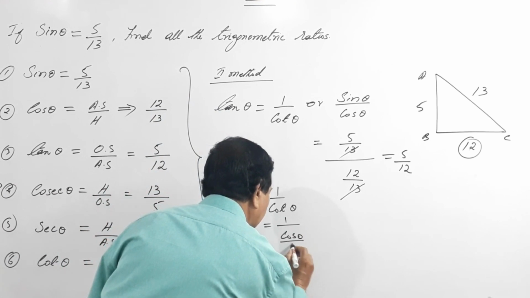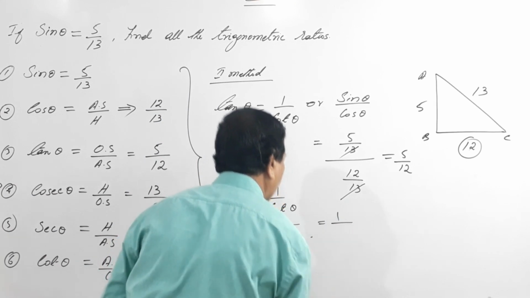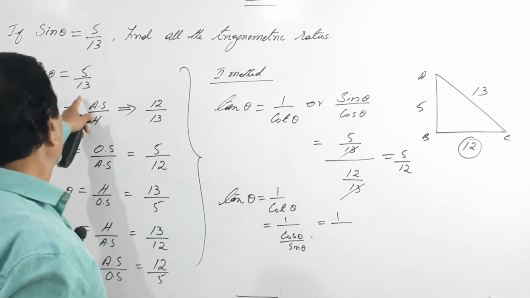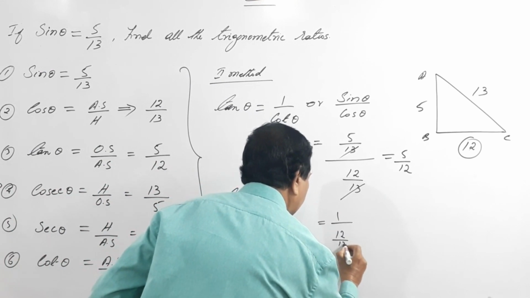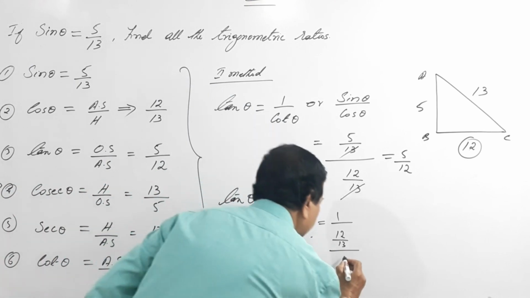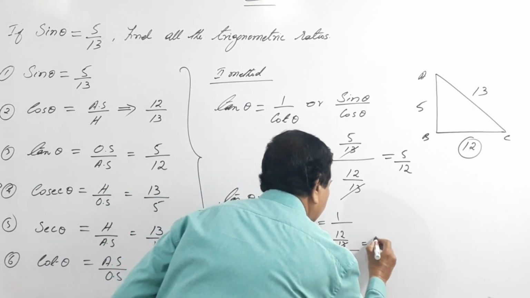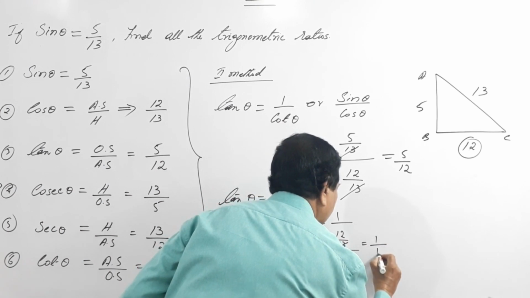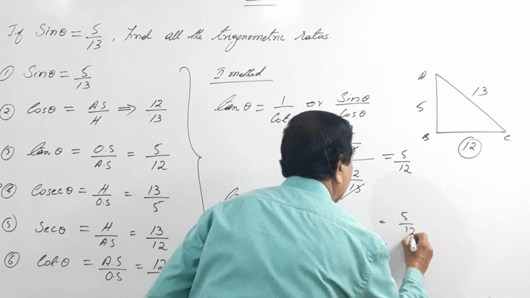Cos theta by sin theta. This is nothing but 1 by cos, which is 12 by 13, divided by sin, which is 5 by 13. 13 cancels. You are left with 1 by 12 by 5, which is nothing but 5 by 12.